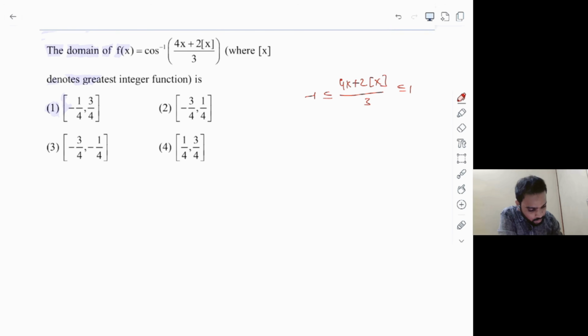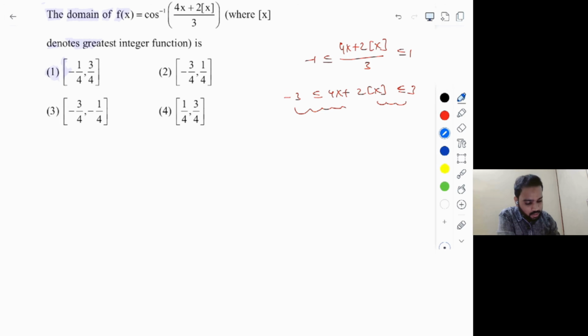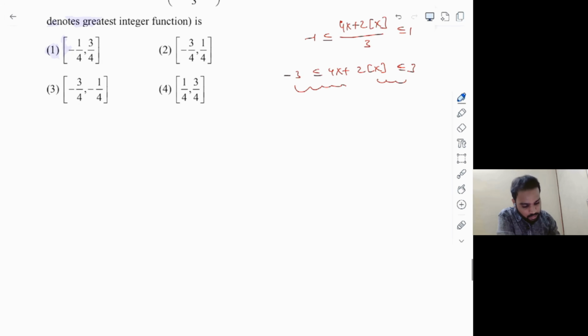And you can cross multiply and get the condition as -3 ≤ 4x + 2[x] ≤ 3. So obviously, whenever we have a double inequality, what you're supposed to do is take both of them separately, and at last take their common part, right? So let's take them separately and analyze.